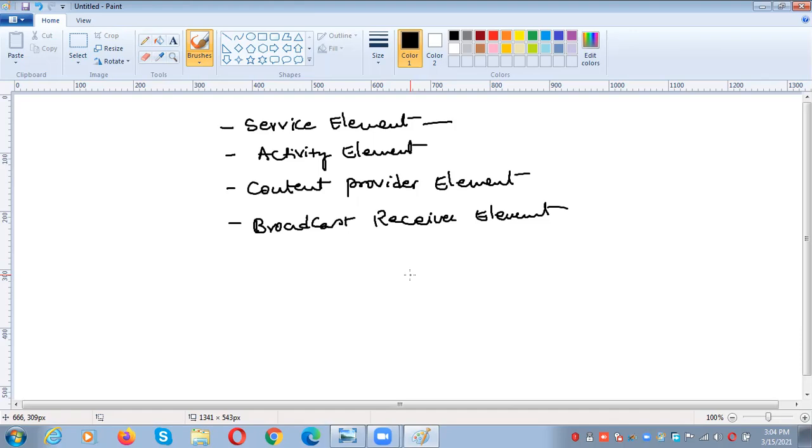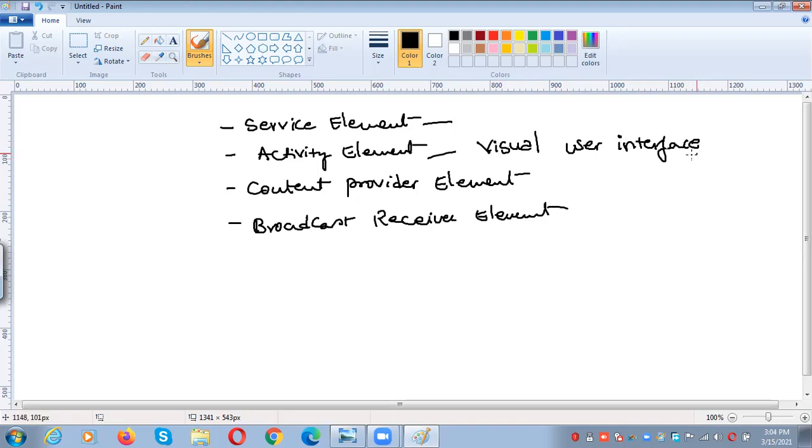And the second one is the activity element. It is a visual user interface.